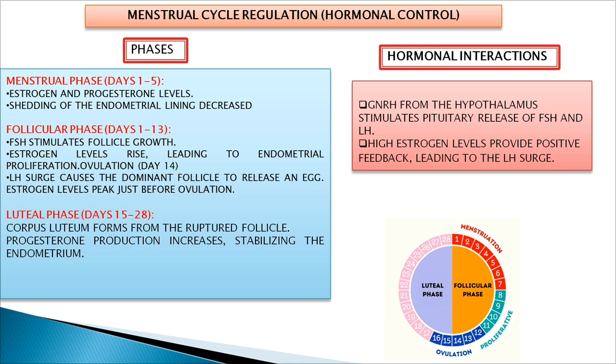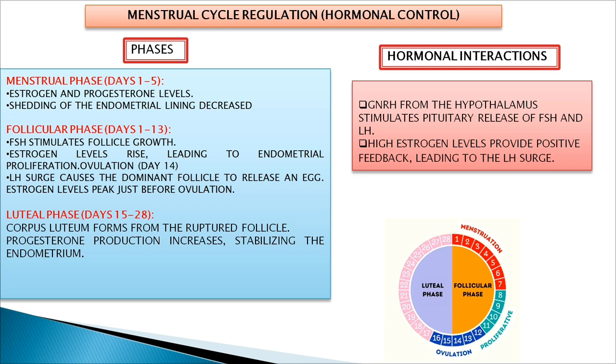Then the follicular phase, in which FSH stimulates the follicular growth. Estrogen levels rise, leading to endometrial proliferation, up till the ovulation day, that is on an average day 14. LH surge happens here, which causes the dominant follicle to release an egg. This is called ovulation. And estrogen level peaks just before the ovulation.